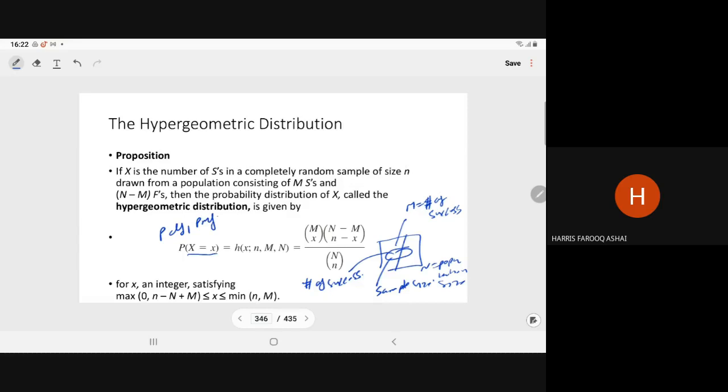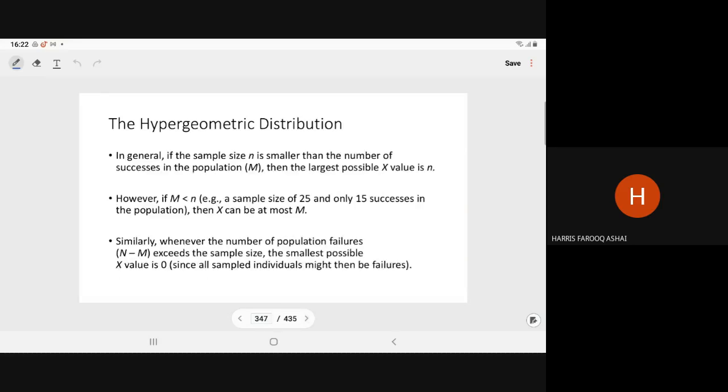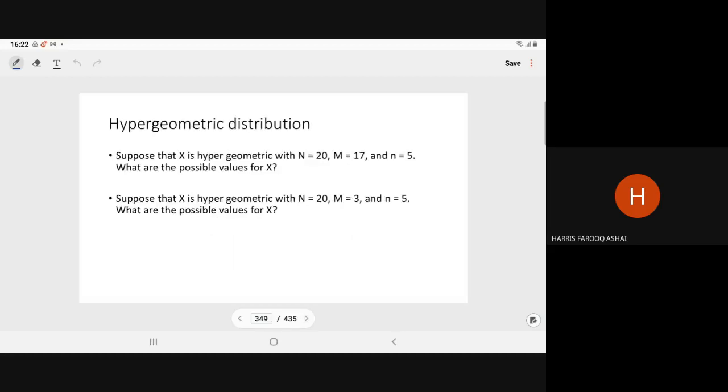Now you are asking how we write these special bounds. For that explanation, let us understand through this example, and then I will come back to that slide again. Suppose that X follows the hypergeometric distribution with N equal to 20. Let us have N equal to 20, as in this picture of 20 items.